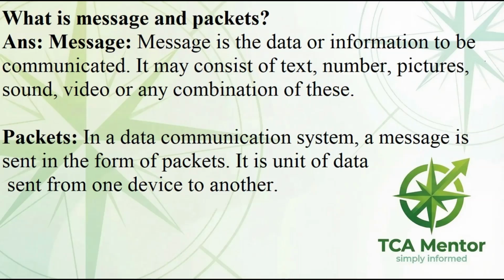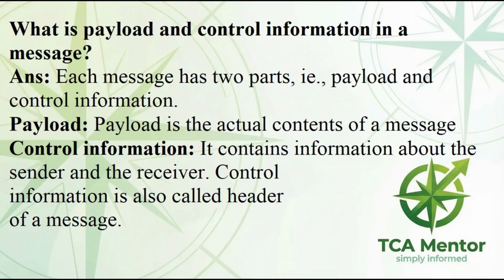It is a unit of data sent from one device to another. What is payload and control information in a message? Answer: each message has two parts, i.e., payload and control information. Payload is the actual contents of a message. Control information contains information about the sender and the receiver. Control information is also called the header of a message.